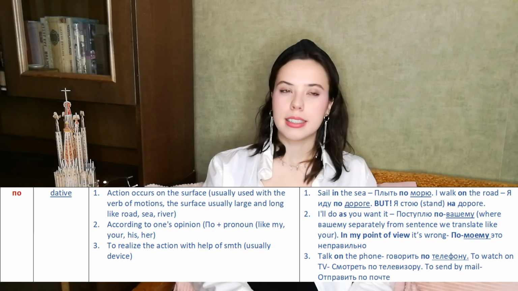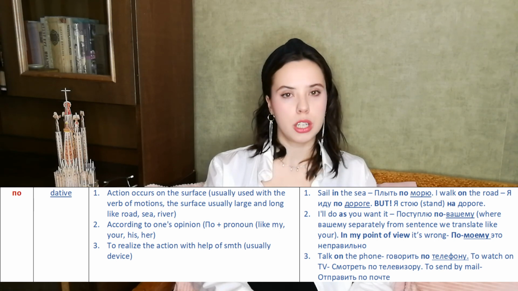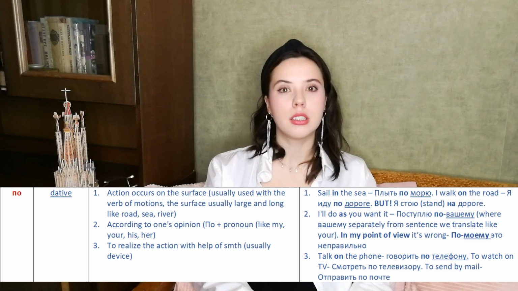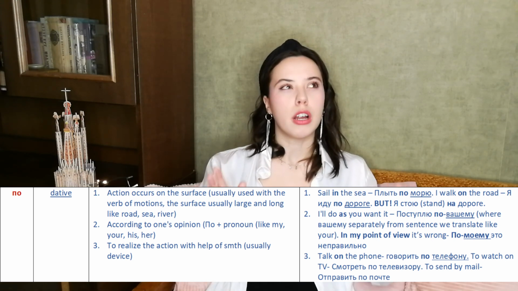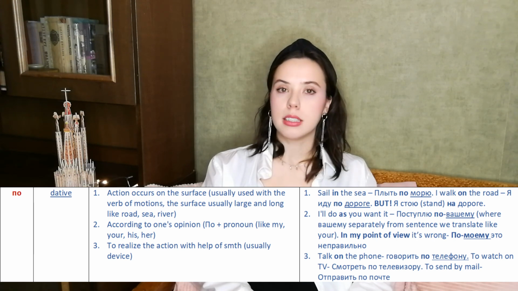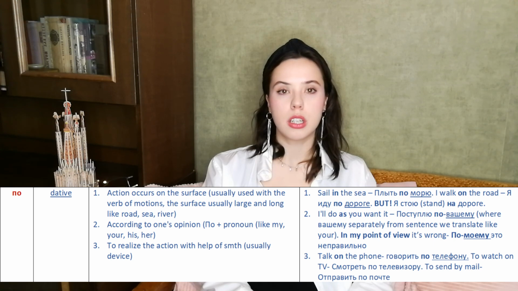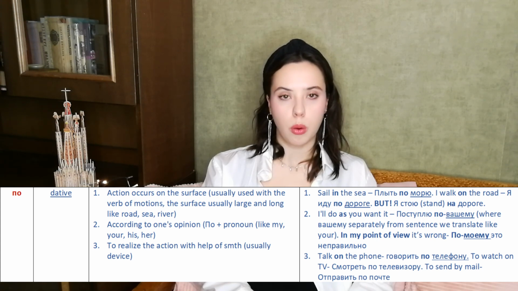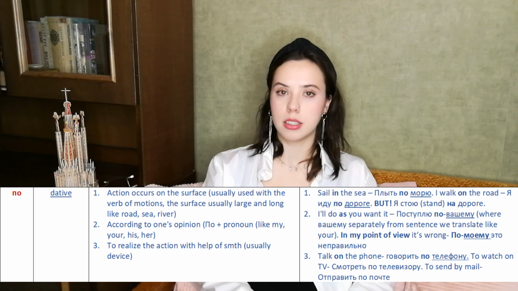And here, dear friends, I can't really say a preposition in English which will be close to this. Because I would say that this по is really a Russian preposition. So it's kind of unique. So, dear friends, the first meaning of the preposition по will be: the action occurs on the surface, usually used with verbs of motion.